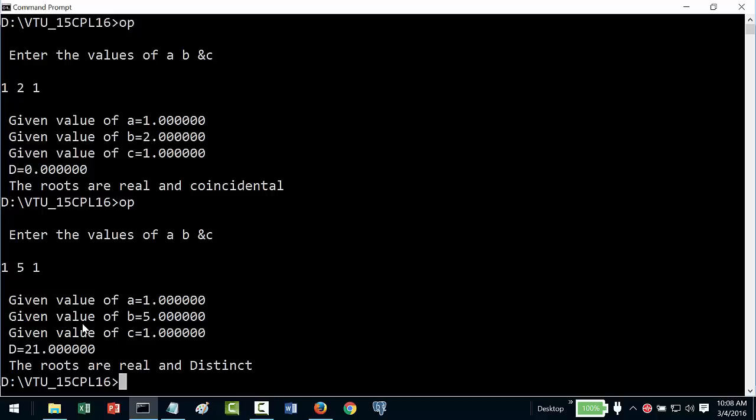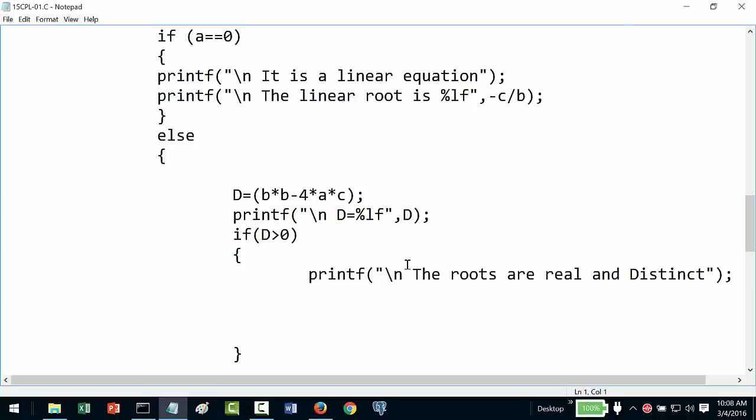The program is 80% working. I have to only find the roots now. So what I do here is I will calculate the roots. I'll say x1 is equal to minus b plus square root of D, whole divided by 2 into A.